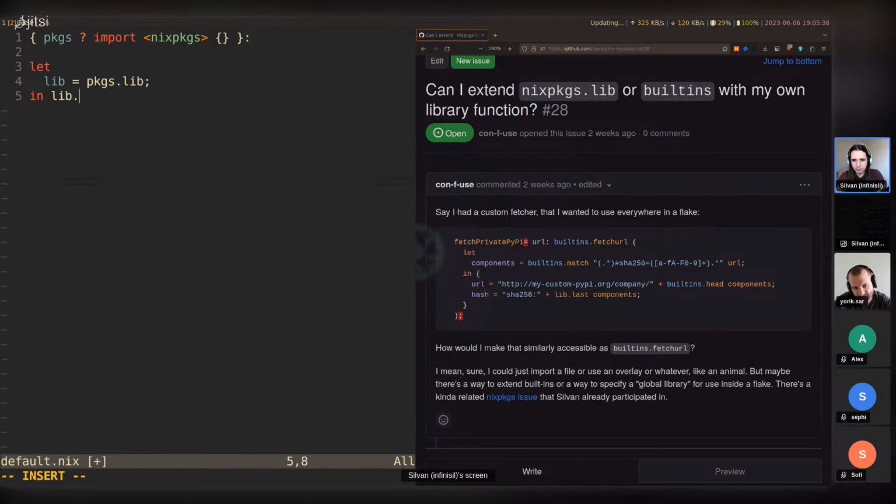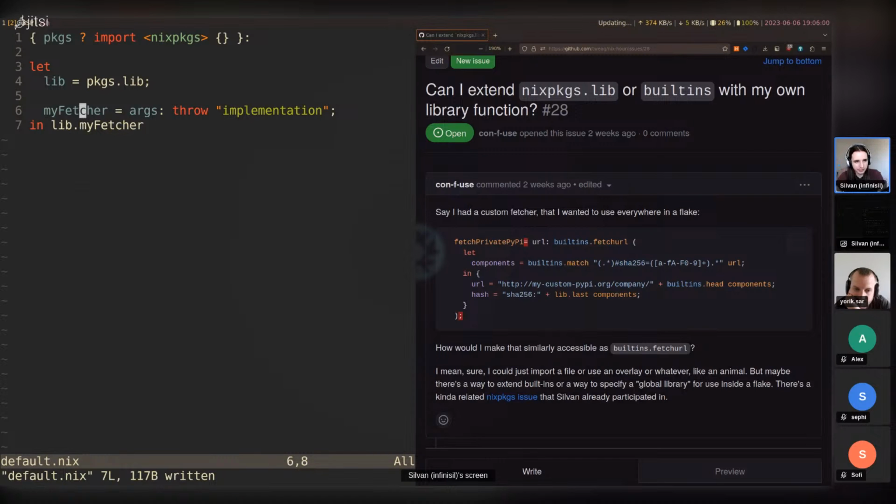And now let's say we want to have our own fetcher, which is, I guess we can, let's not copy this one exactly. Let's do myFetcher equals, let's say args, and then throw implementation. All right, now we want to use this as lib.myFetcher.